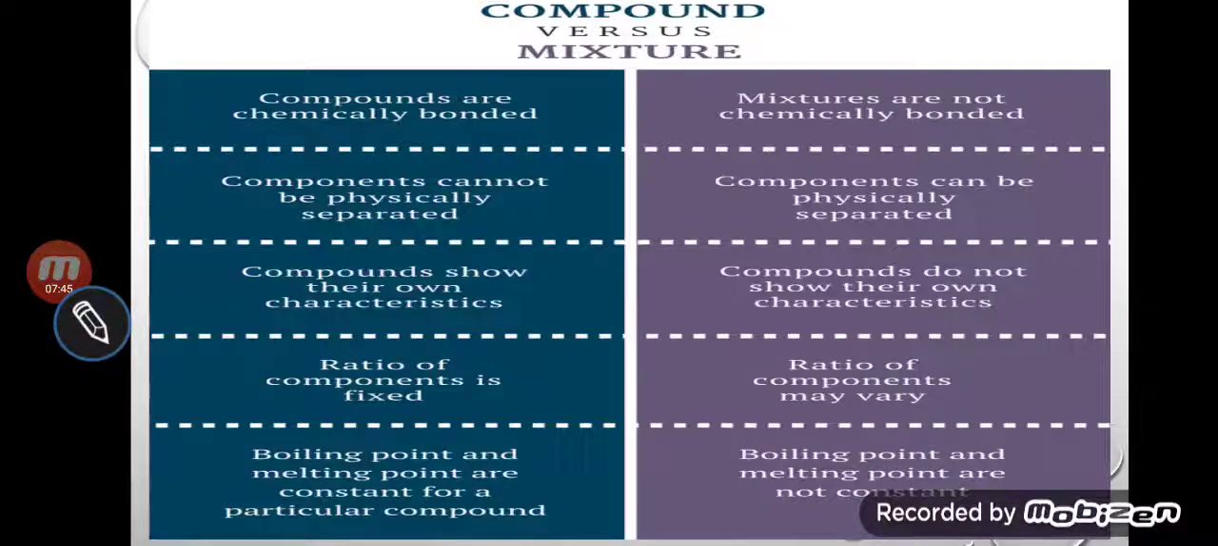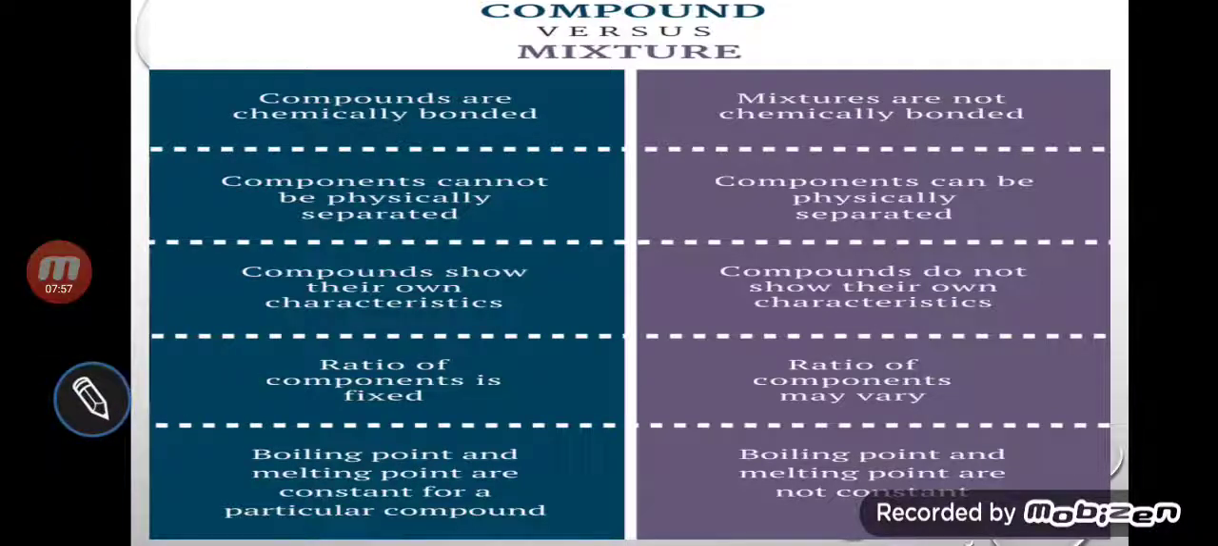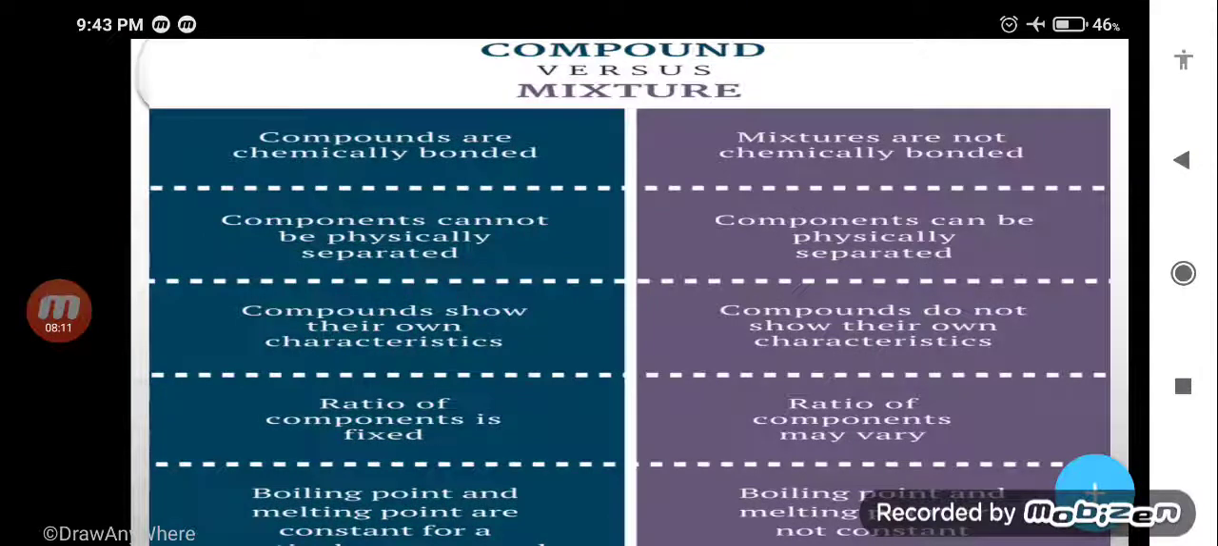Next, we will discuss the differences between compound and mixture. What is the difference between compound and mixture? Just see, compounds are chemically bonded. Yes, my dear students, when a compound forms, two or more substances are chemically combined. But in the case of a mixture, they are physically combined. Physically means they simply mix physically, there is no chemical combination.